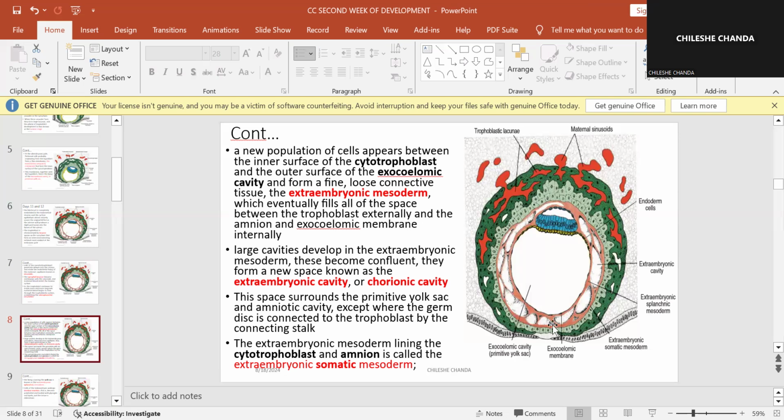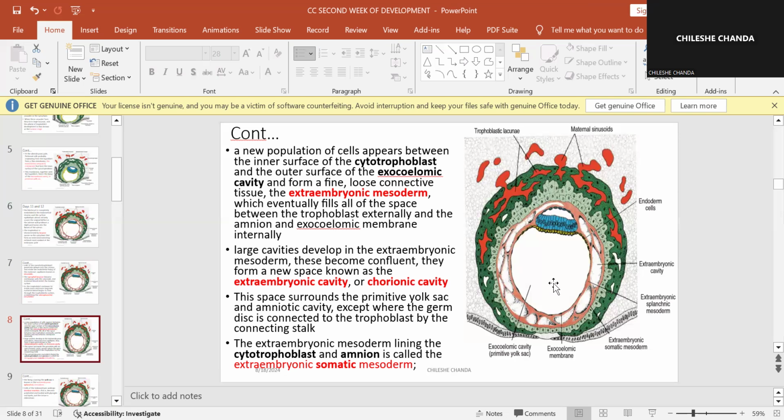This space surrounds the primitive yolk sac, the exocoelomic cavity, and the amnion, everywhere except where the germ disc is connected to the trophoblast by a connecting stalk. That connecting stalk is later what is going to become the umbilical cord.